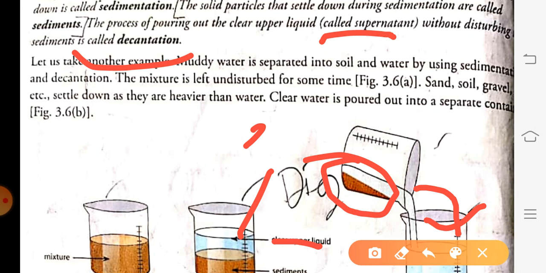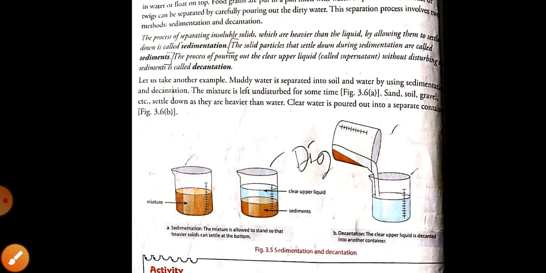The clear upper liquid is called supernatant, and the process by which the supernatant is taken into another container without disturbing the impurities or sediments of the previous container is known as decantation. Okay, now next,